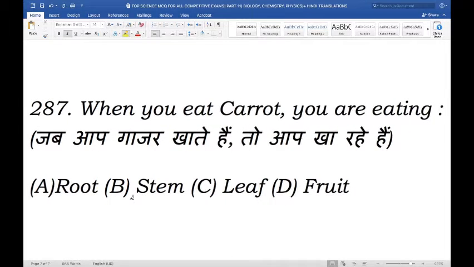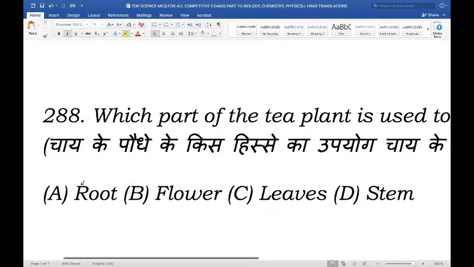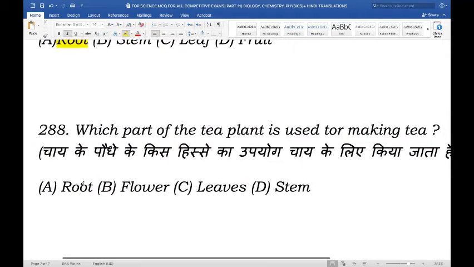Moving on. When you eat carrot, you are eating. So when you eat the carrot, are you eating the root, the stem, the leaf, or the fruit? So when you're eating a carrot, you are eating the root. The carrot is also known as a root vegetable. The purpose of root is to anchor the plant to ground and absorb water and nutrients. So other root vegetable examples include beets, celery, and sweet potatoes. So the next time you eat a carrot, remember you are eating the roots of a plant.